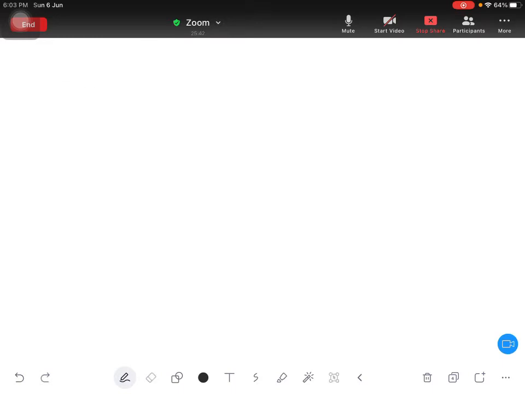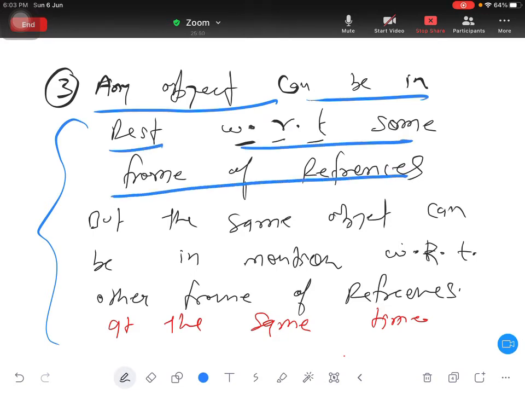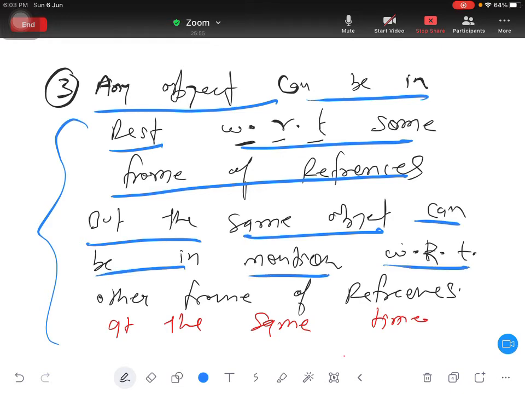Okay, here we have to add one more thing. I have given you here, any object can be in rest with respect to some frame of reference, but the same object can be in motion with respect to another frame of reference at the same time.